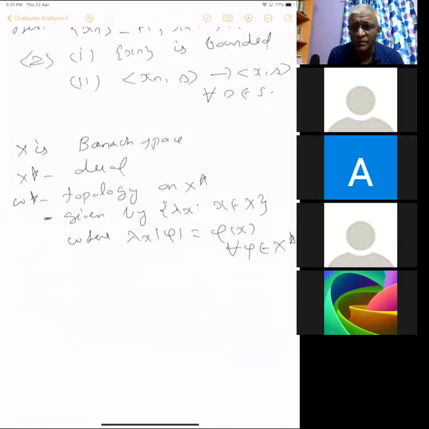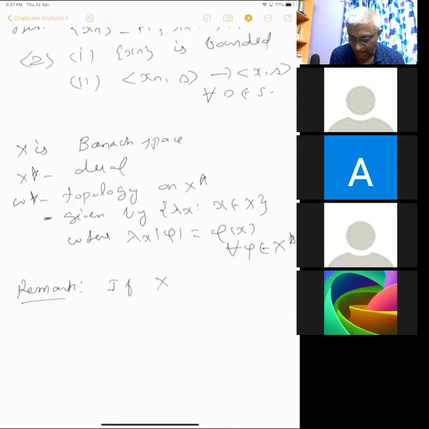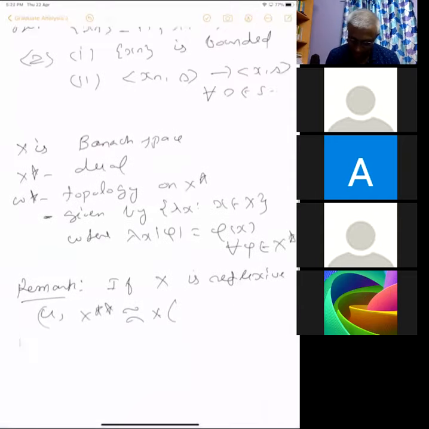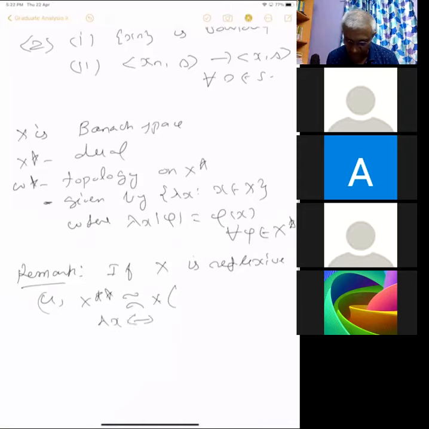And of course, weak star topology and weak topology on a dual space coincide if the space is reflexive. It's clear. So it's a remark. If X is reflexive, that is, X double star is isomorphic to X, not just some isomorphism, where the isomorphism is given by this map lambda, x to lambda x.